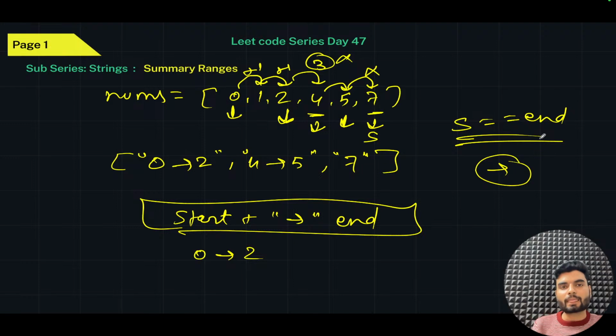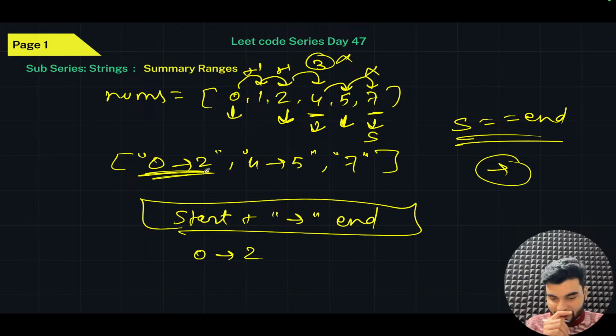You understood, right, what we are doing? So we will have a start pointer, and the end pointer will move until the range has been broken, so there is a missing element. So you have to stop right there and push that particular range into your array list. That is the simple problem statement, and I hope the logic is also quite clear to everybody, right?